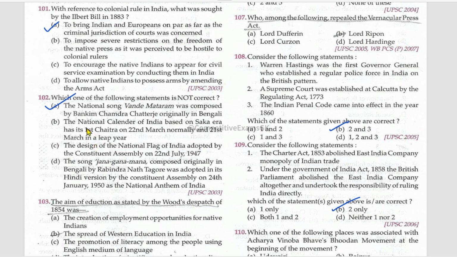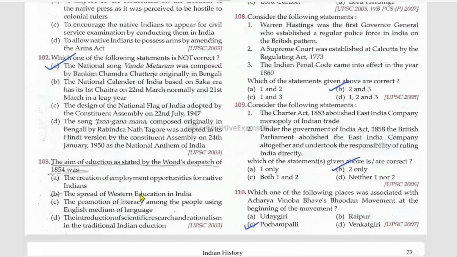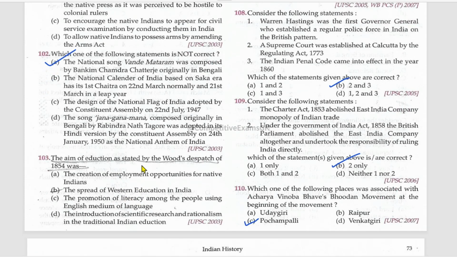The correct ones are: the national calendar of India based on Saka era has its first Chaitra on 22nd March normally and 21st March in a leap year. The design of the national flag of India was adopted by the Constituent Assembly on 22nd July 1947. The song Jana Gana Mana, composed originally in Bengali by Rabindranath Tagore, was adopted in its Hindi version by the Constituent Assembly on 24 January 1950 as the national anthem of India. The aim of education as stated by the Woods Dispatch of 1854 was the spread of Western education in India.